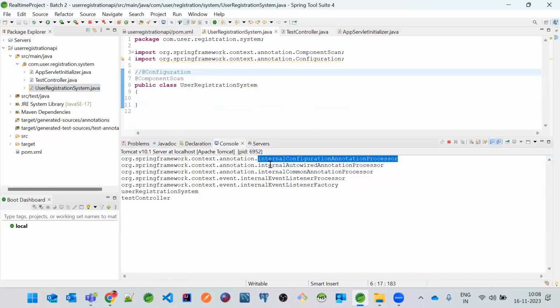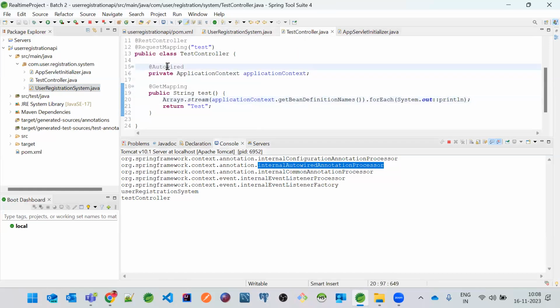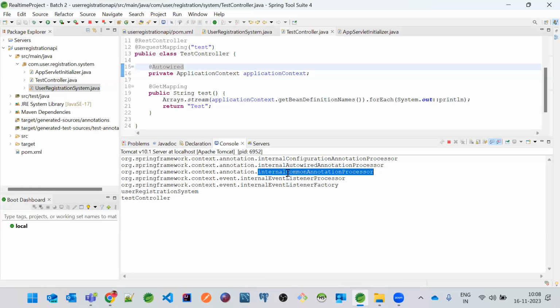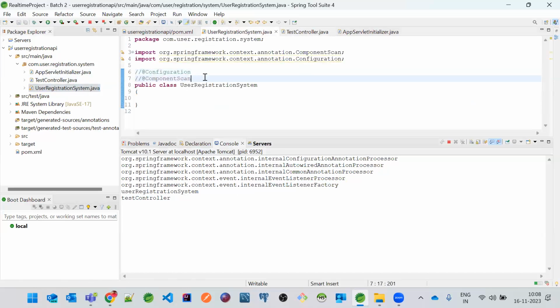Okay, and there is something called internal autowired annotation processor. That means this @Autowired will work because we have used it. And then probably there is something called internal common annotation processor, and there is something called internal event listener processor and internal event listener factory, and the user registration system object has been created, and also the test controller object has been created. Now what happens if we don't have this @ComponentScan on the user registration system, and let's see the issues now. Okay, now let's restart the application.